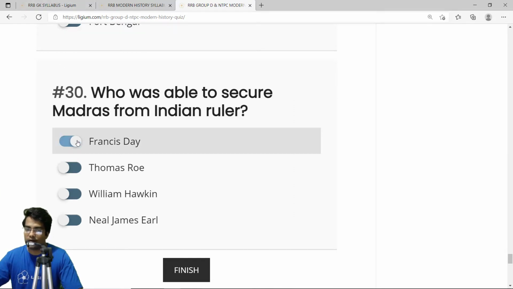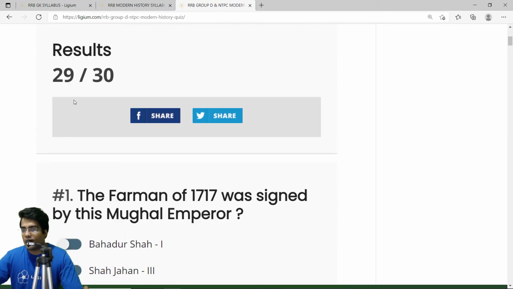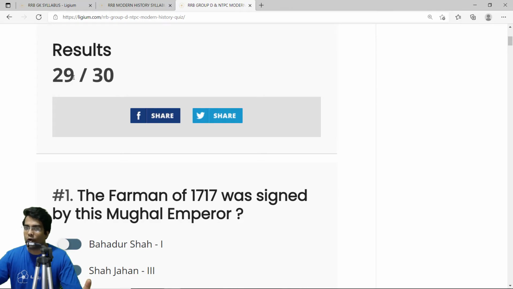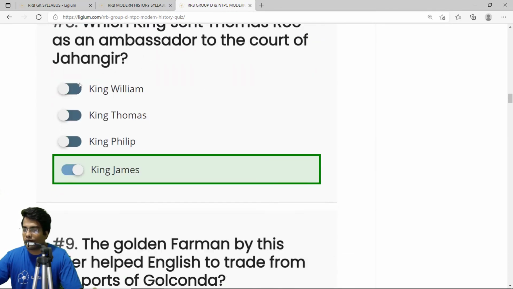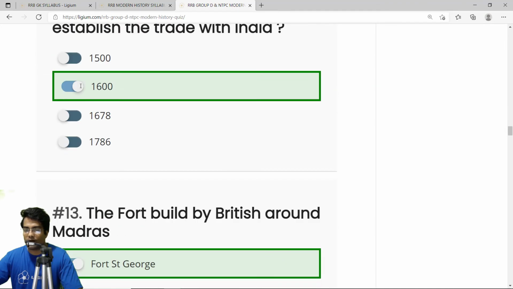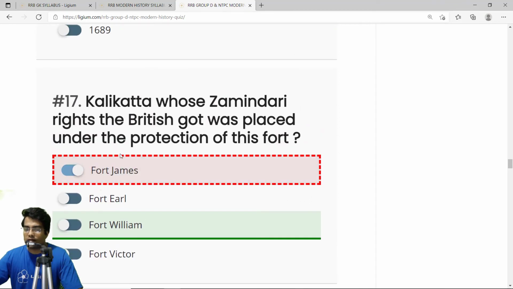Let me just click this. Okay, so we have solved around 30 MCQs. Let me click on finish to check how many of them are correct. We have one MCQ wrong, so let's explore which of them is wrong. The correct answer is Kalikata, whose zamindari rights the British got, and the place was in the protection of Fort William. So the correct answer is Fort William. I unfortunately named it Fort James. So the correct answer is Fort William.